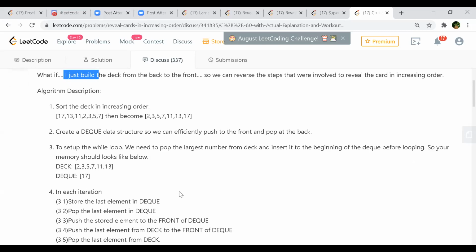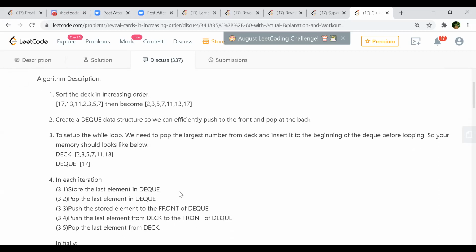So when you have this 2, 3, 5, whatever that sorted array, you just take the 17th one, which is the last one, right? You DQ that, and then you start going for the whole iteration. And then we put this in the beginning of our DQ.